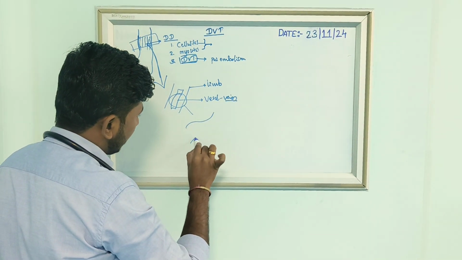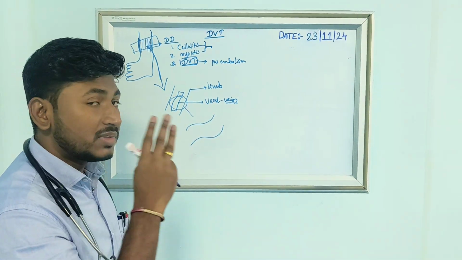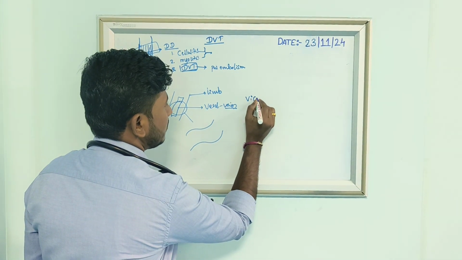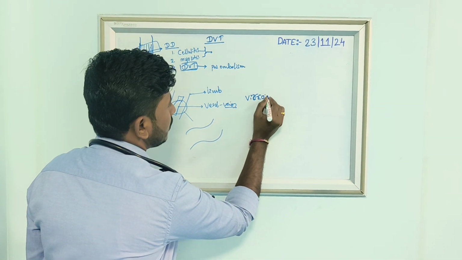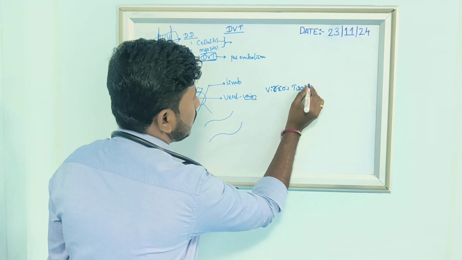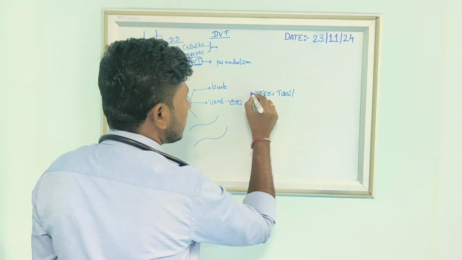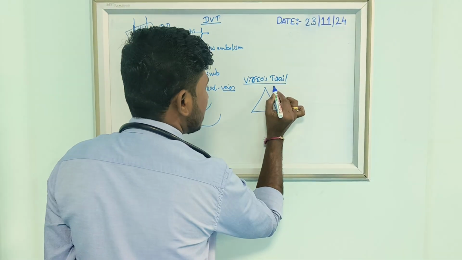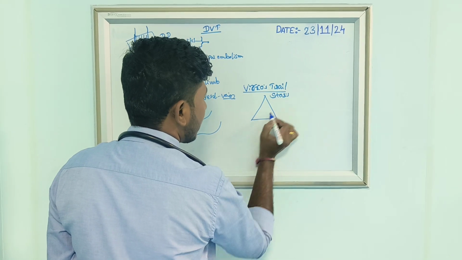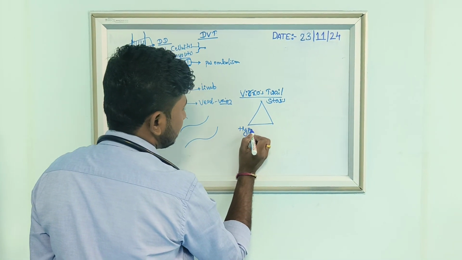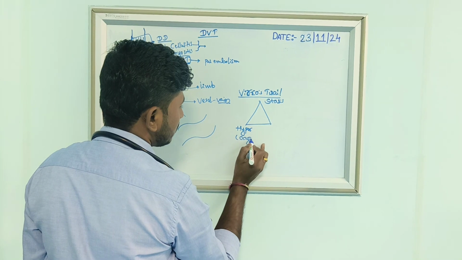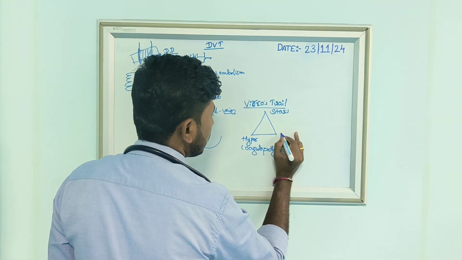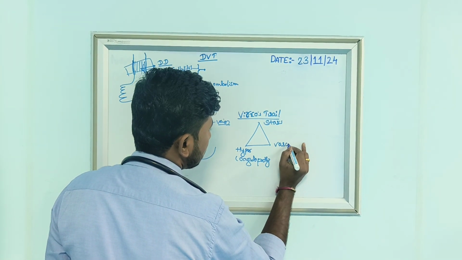Because of three conditions, which you can call the Virchow's triad, what is meant by the triad? One is stasis, one is hypercoagulopathy, and one is vascular damage.